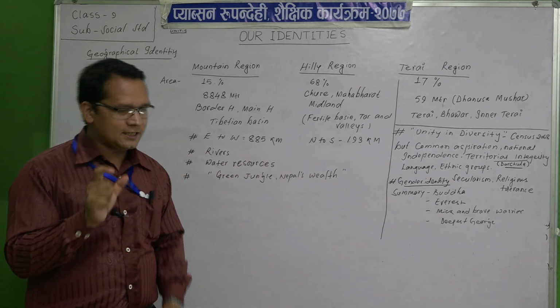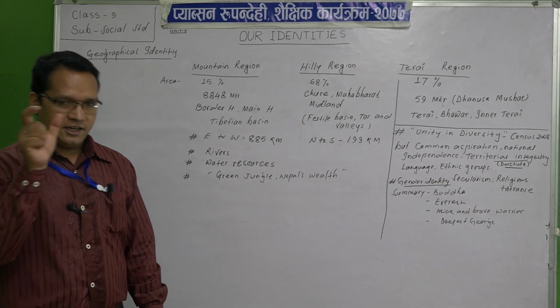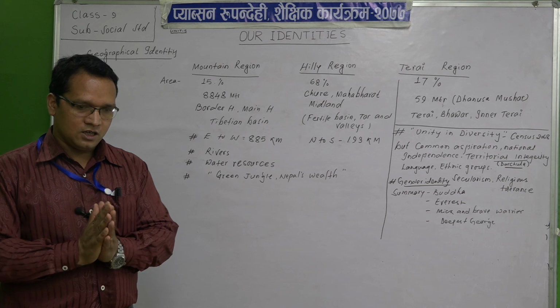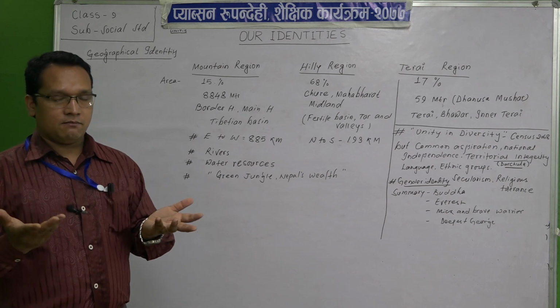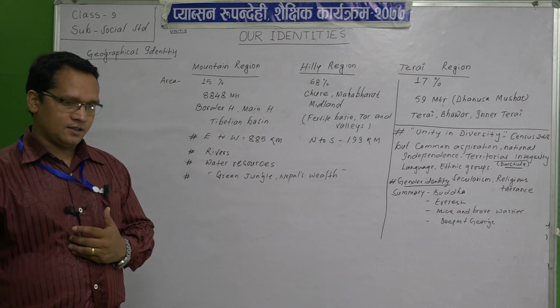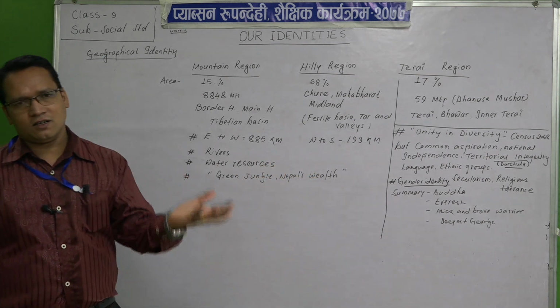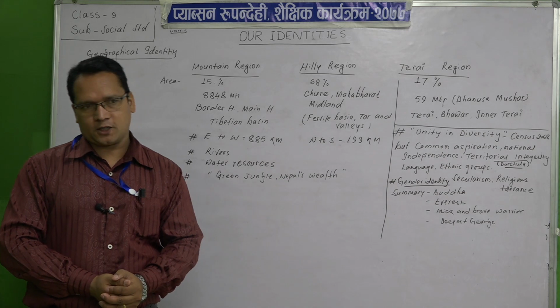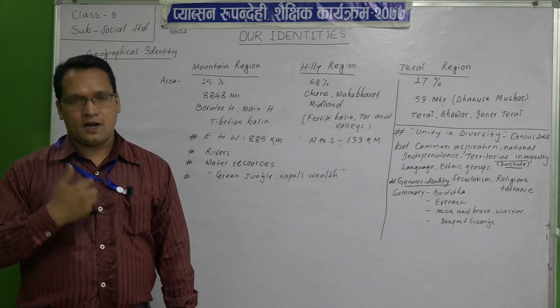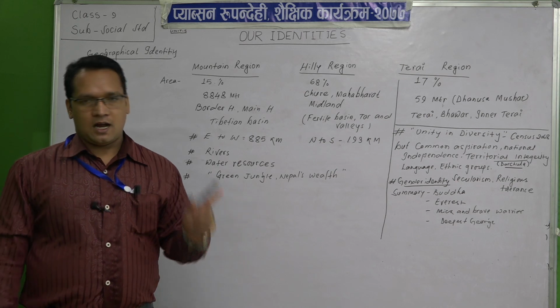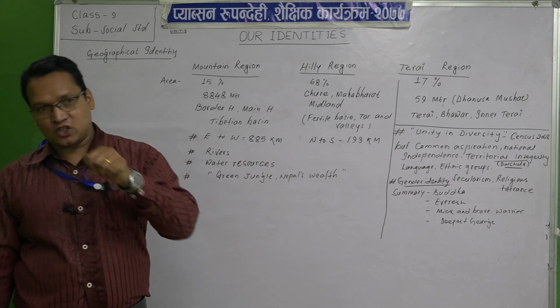So religious tolerance, in Nepali it is called dharmik sahishnunata. It means I have my religion, you have your religion, maybe different religions. I already told you that in our census there are already 10 religions, but I respect my religion, and in the same way I will respect your religion too.